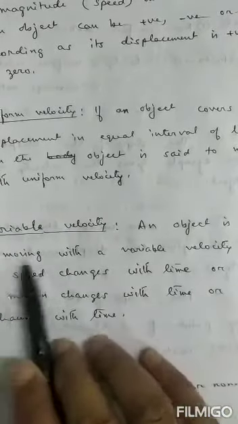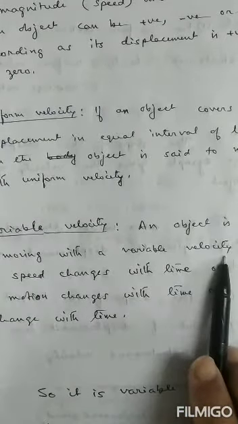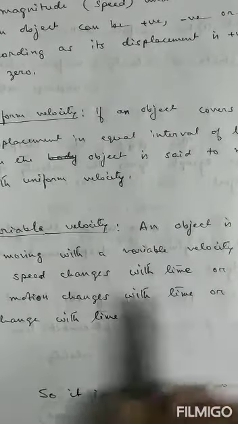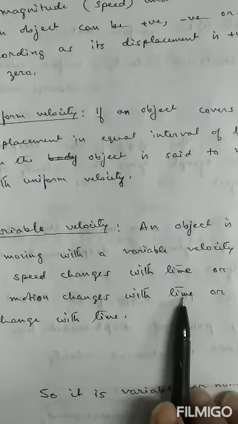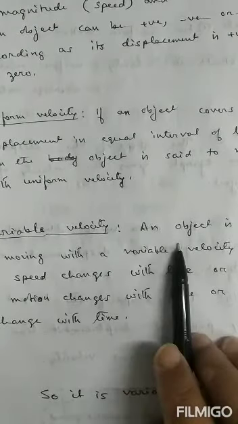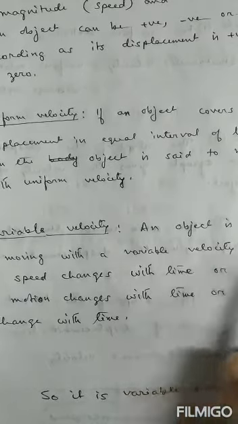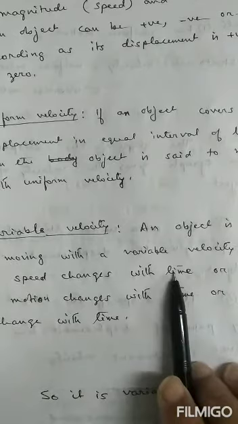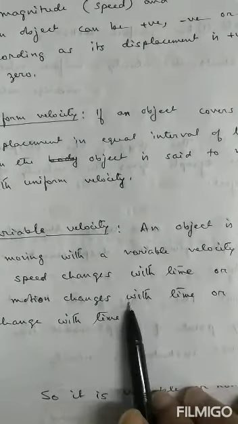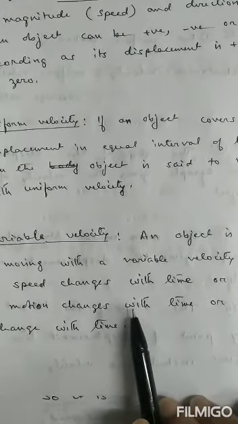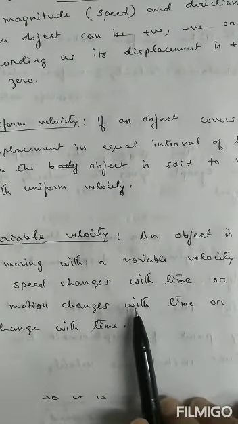An object is said to be moving with variable velocity if either its speed changes with time, or direction of motion changes with time, or both change with time.